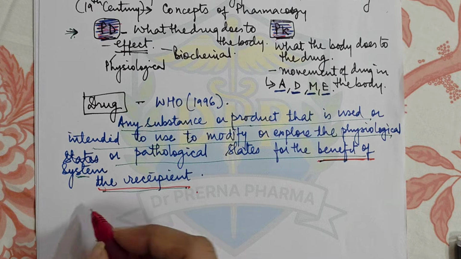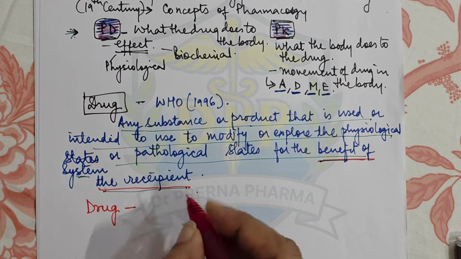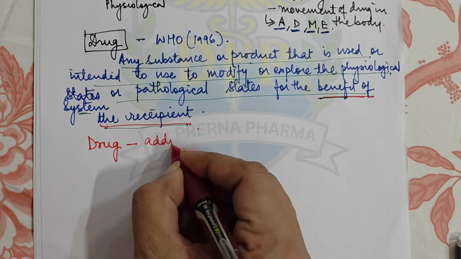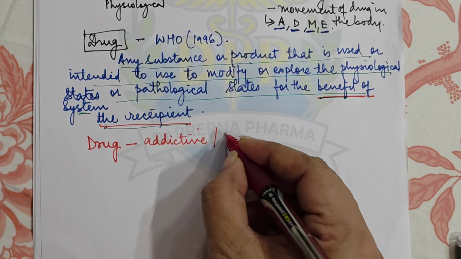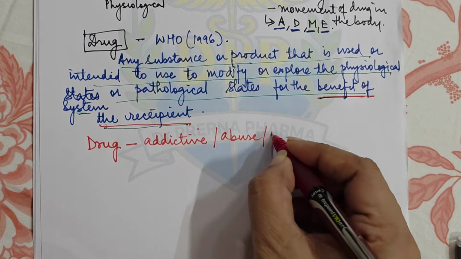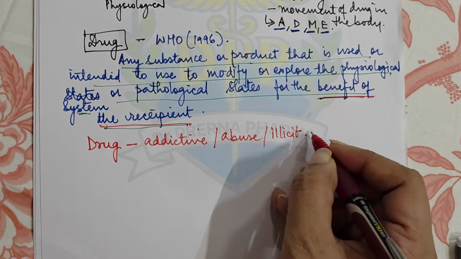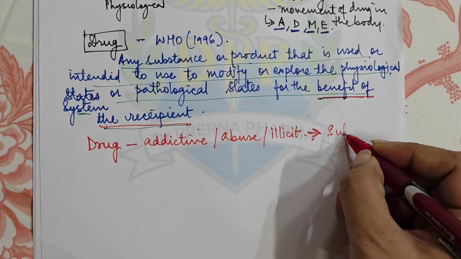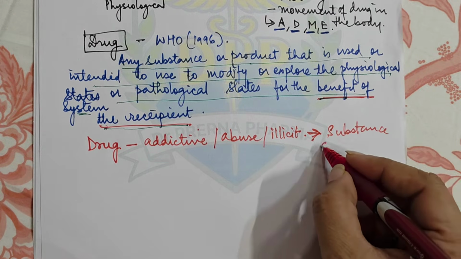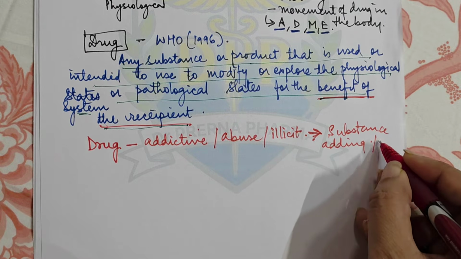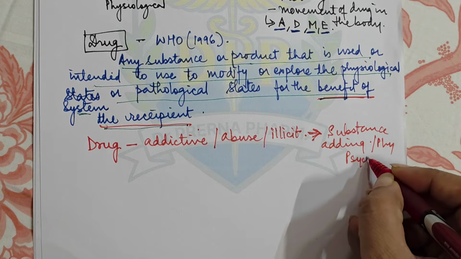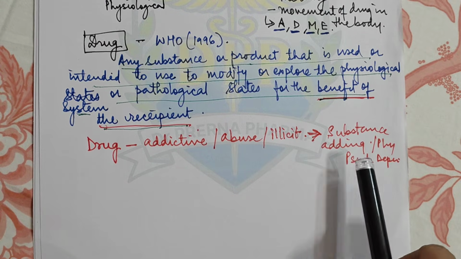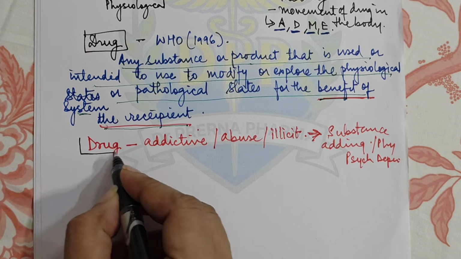Okay. Now, this term drug is also being used illicitly, as an addictive drug, or as a drug of abuse or as a drug of illicit usage. So here, this basically derogatory meaning refers to a substance which is addicting, has got some physical or psychological dependence producing habit, and that is basically the drugs which are available in the market. What we understand by the term drug,